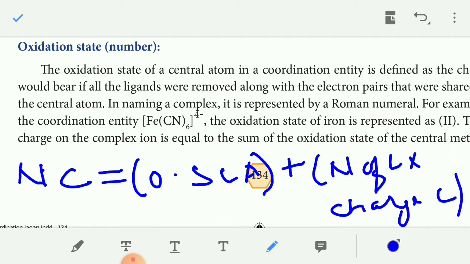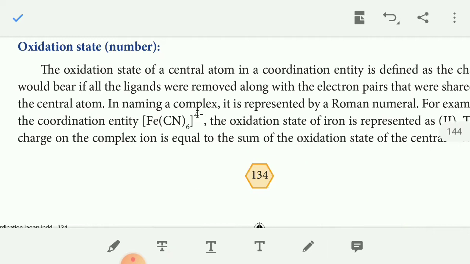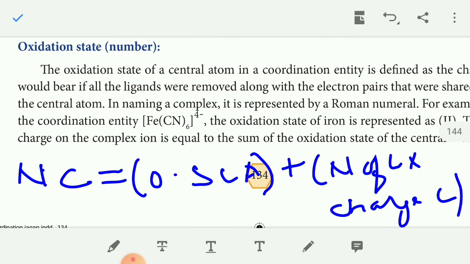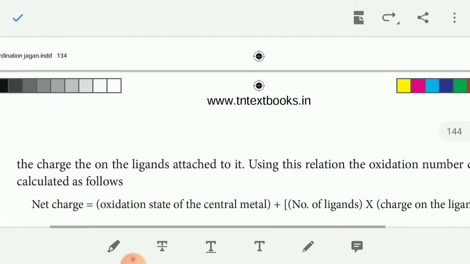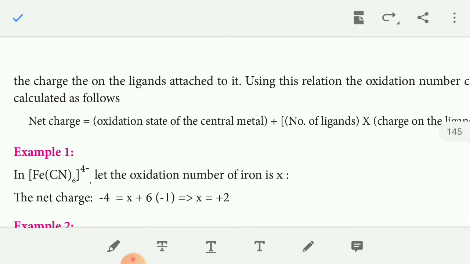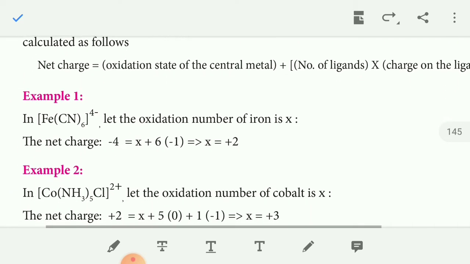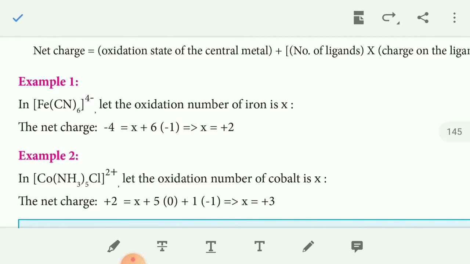So to calculate the oxidation number, net charge equals oxidation state of the central atom plus number of ligands times charge on the ligand. Okay. So example 1, [Fe(CN)6]. Now we calculate the oxidation number of Fe.